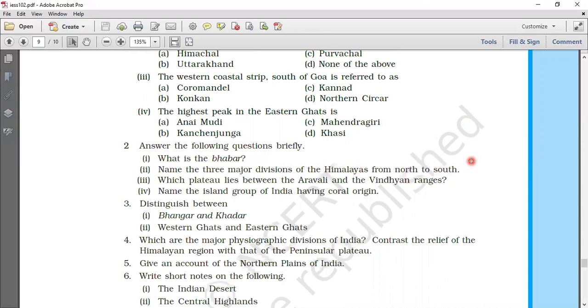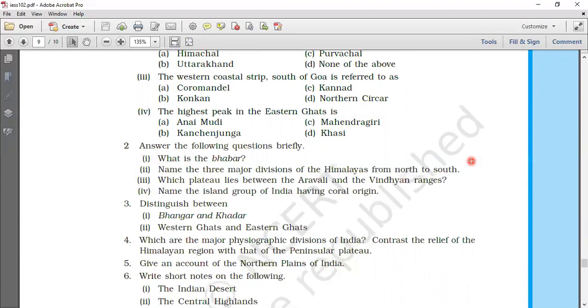The Great or the Inner Himalayas or the Himadri. All three are the same, okay? Second, the Middle Himalayas or the Himachal. And third, the Outer Himalayas or the Shivaliks.